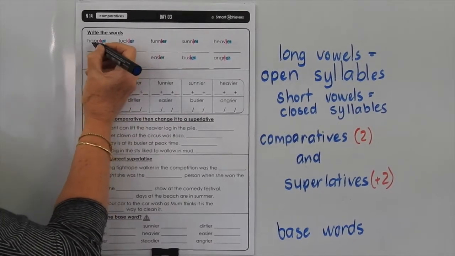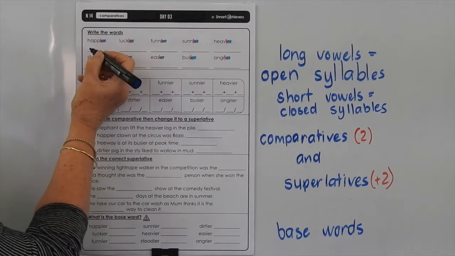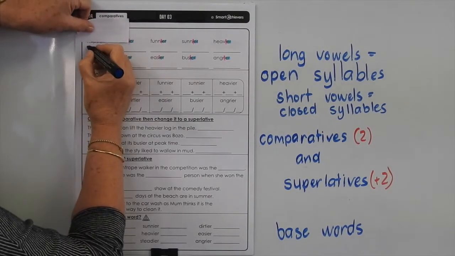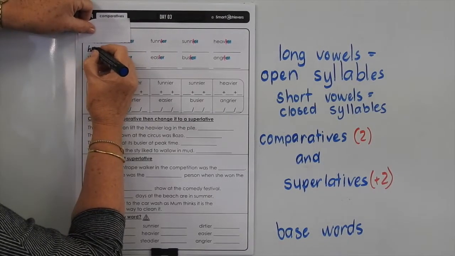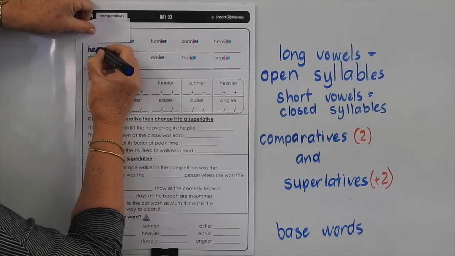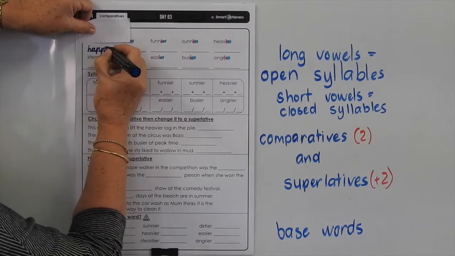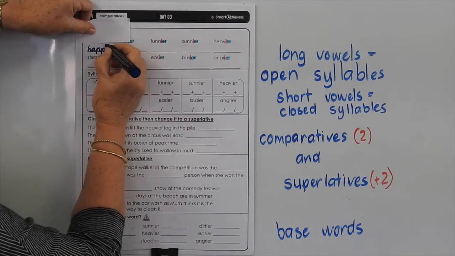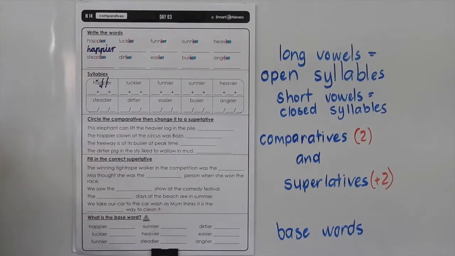So let's do happier, H-A-P-P-I-E-R, cover it. We'll try running writing. H-A-P-P-I-E-R. And don't forget to go back and check to make sure that you've spelled it correctly.